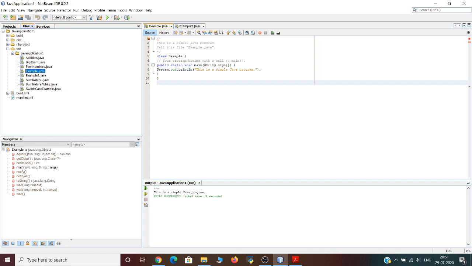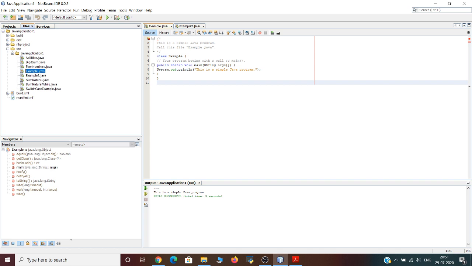So for the moment, don't worry too much about the details of a class, except to note that in Java, all program activity occurs within one. This is one reason why all Java programs are object oriented. So let's now discuss the next line.